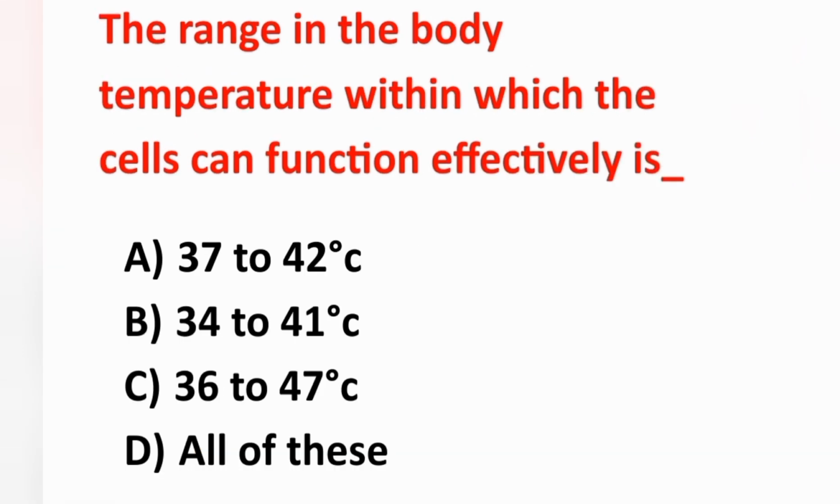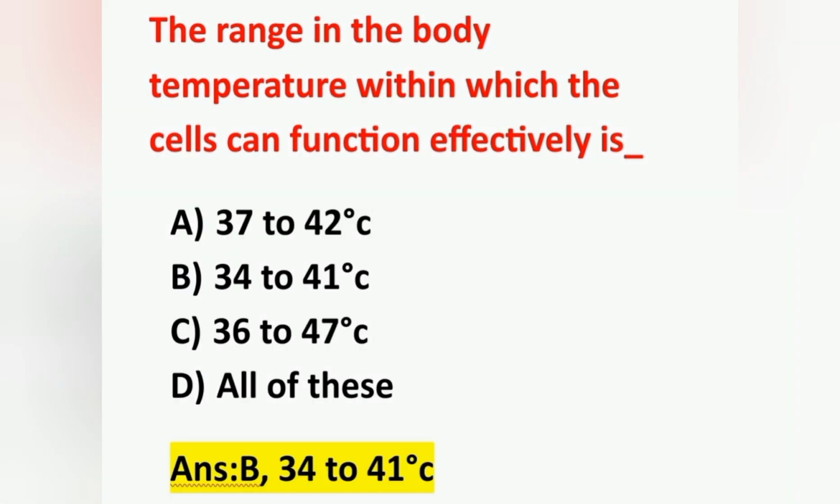The next question, the range in the body temperature within which the cell can function effectively is. Option A 37 to 42 degrees Celsius, option B 34 to 41 degrees Celsius, option C 36 to 47 degrees Celsius, and option D all of this. Correct answer is option B, 34 to 41 degrees Celsius.